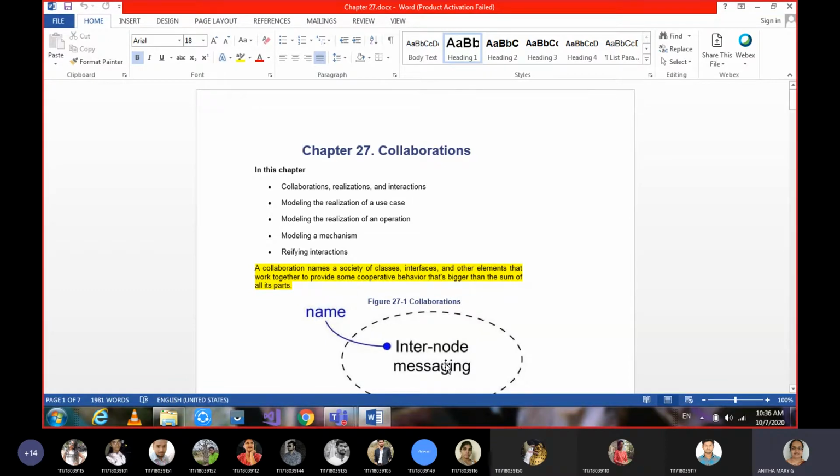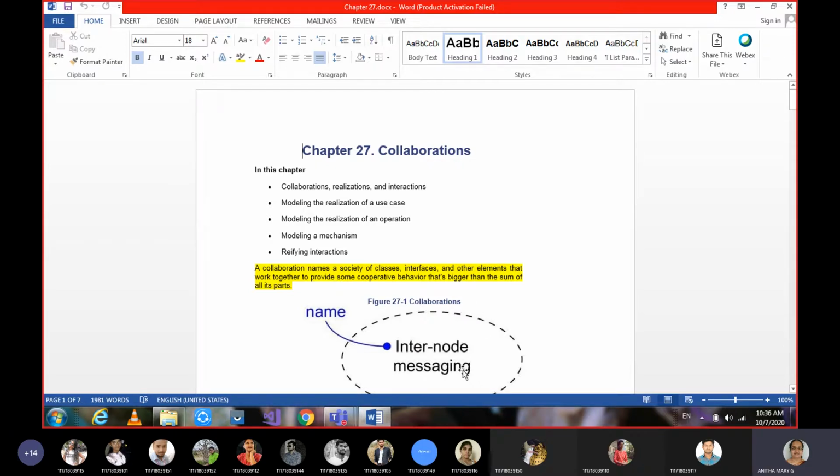Okay, and the graphical notation of a collaboration we have learned as a dotted ellipse. Usually the collaboration will be like order management. It's the high level view of abstraction where many things are collaborated in order to achieve that system. So that is what we see as collaboration.